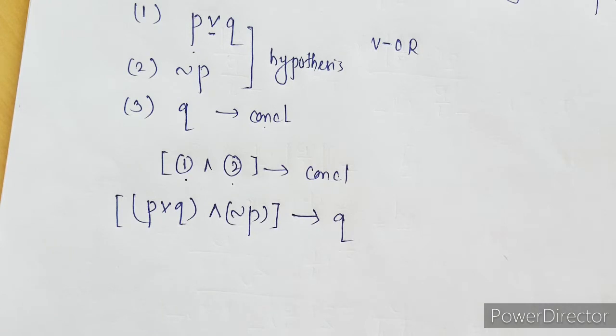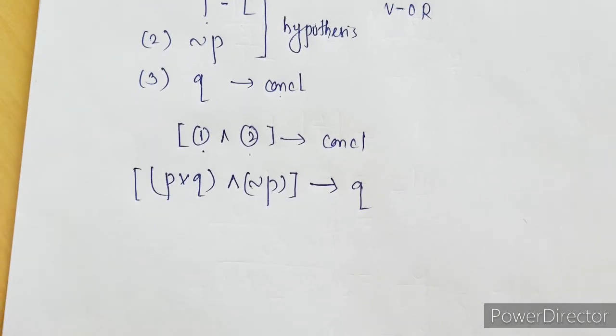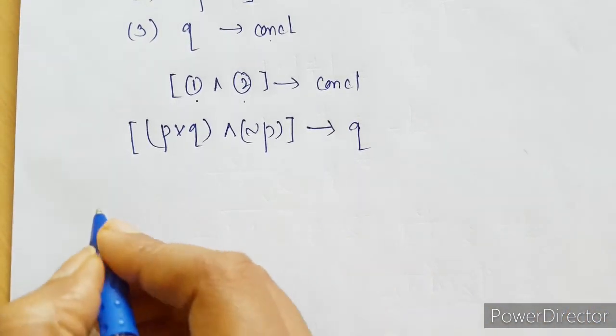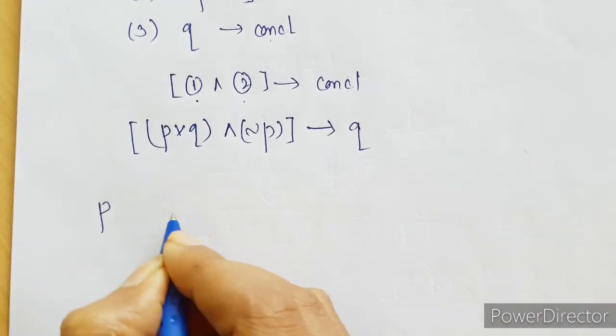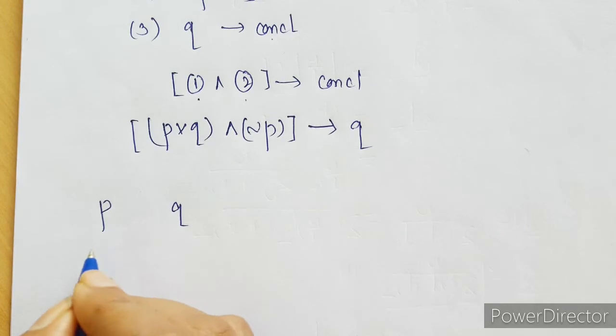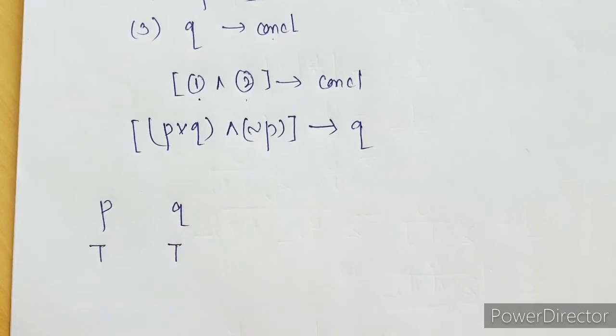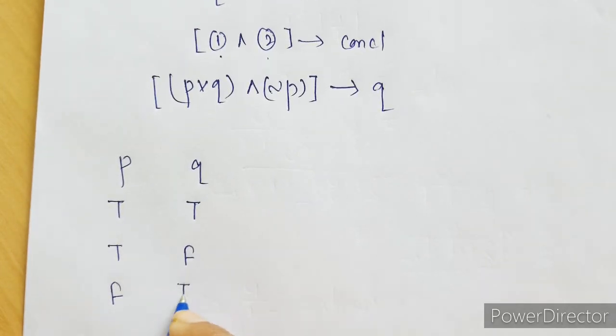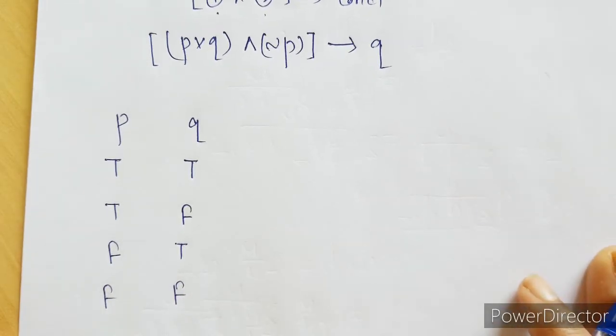Now we have to check whether this argument is valid or not. Since we have only two statements P and Q, there will be only 4 cases. Both can be true; first true, second false; first false, second true; or both can be false.